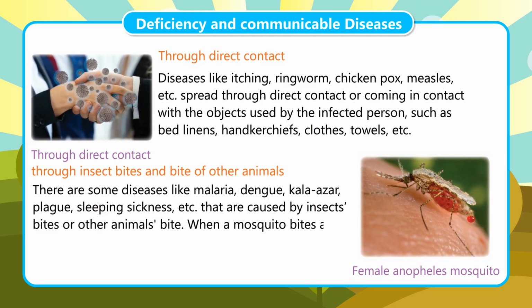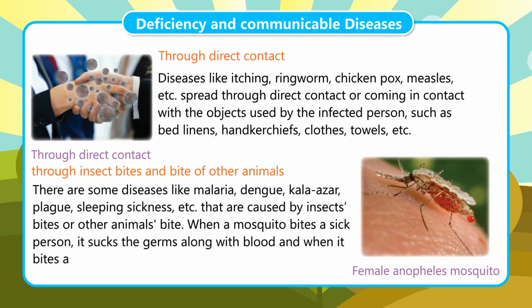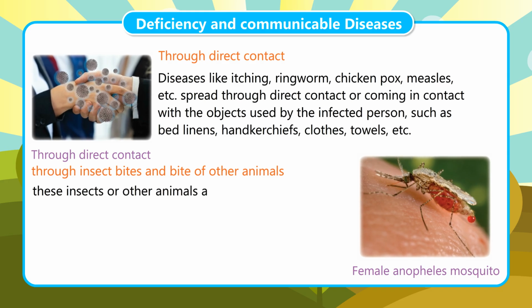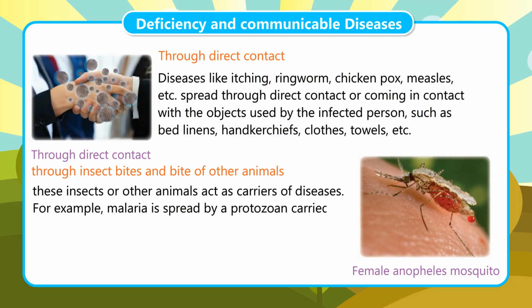When a mosquito bites a sick person, it sucks the germs along with blood, and when it bites a healthy person, the germs pass into the victim's blood. In this way, these insects or other animals act as carriers of diseases. For example, malaria is spread by a protozoan carried by a female Anopheles mosquito.